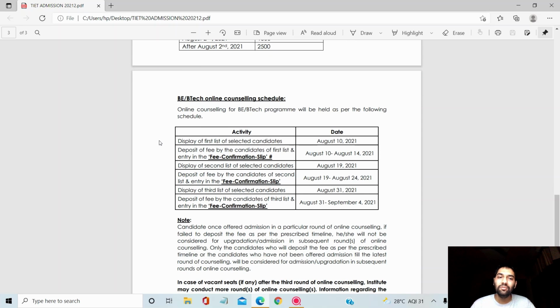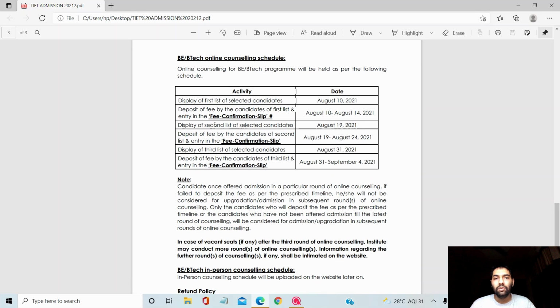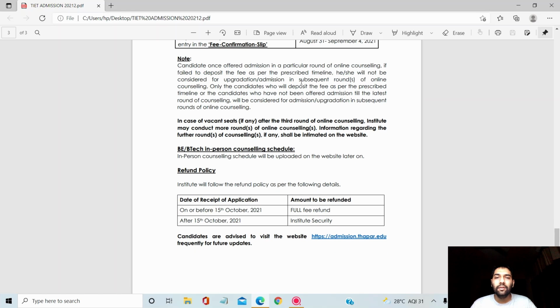The display of the first list of selected candidates will be on August 10, 2021, and this is the date when the first cutoffs will be displayed. You can see all the other details like deposit of fee and display of the second list. The second cutoffs will be displayed on August 19 and the third on August 31, 2021.